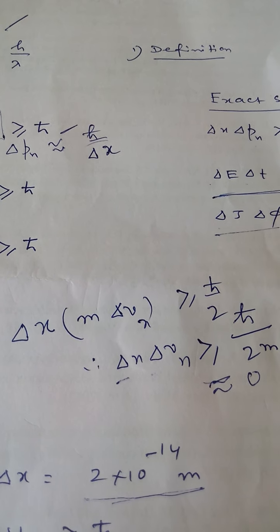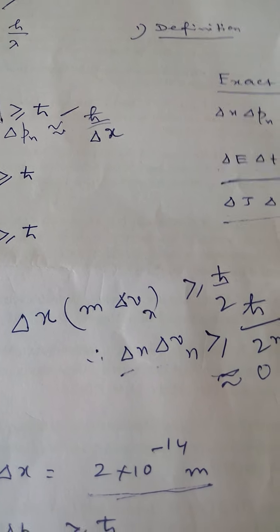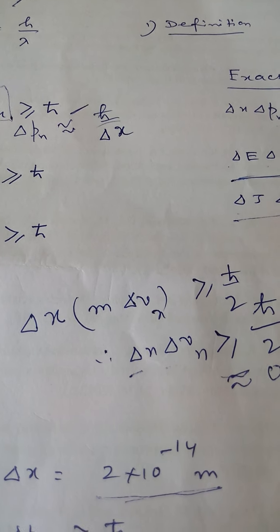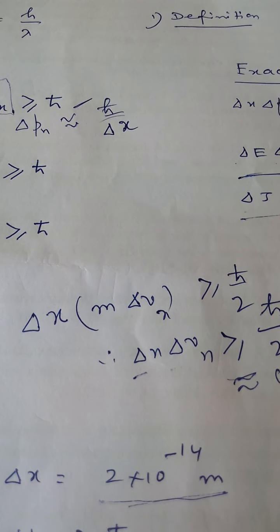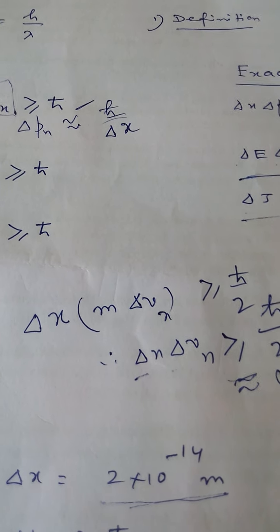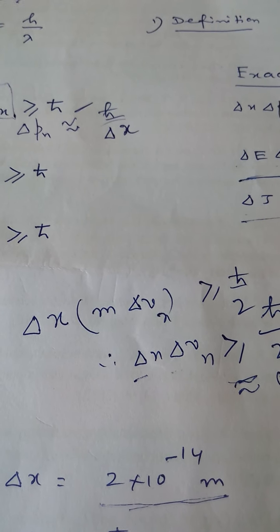Now, suppose it is possible for an electron to exist in the nucleus. It would lie anywhere within the diameter of the nucleus.